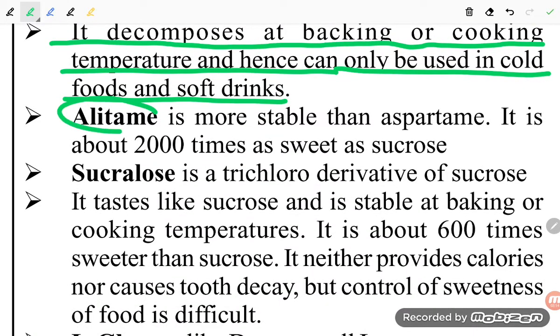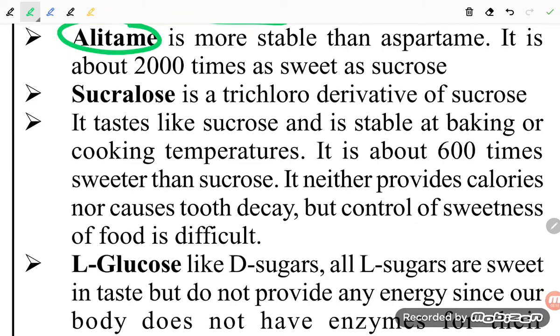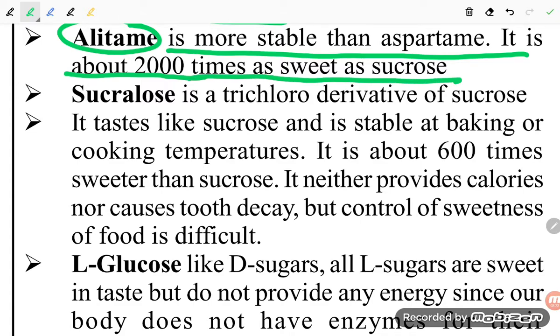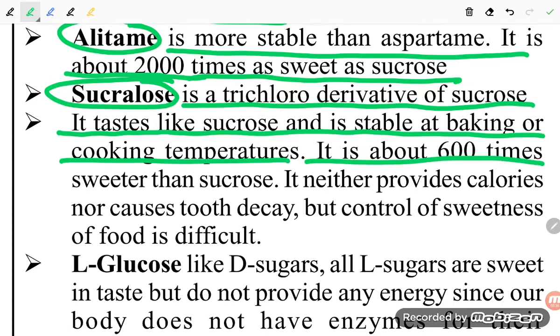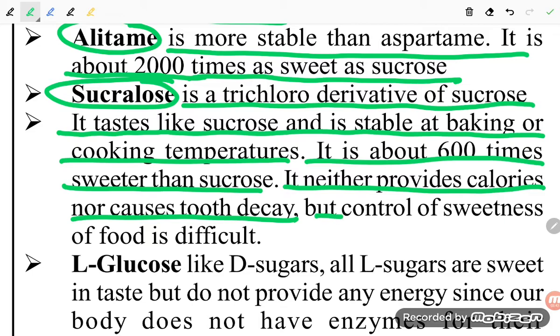Next one is alitame. Alitame is more stable than aspartame. It is about 2000 times as sweet as sucrose. Next one is sucralose. It is a trichloro derivative of sucrose. It tastes like sucrose and is stable at cooking temperature. It is about 600 times sweeter than sucrose. It neither provides calories nor causes tooth decay, but control of sweetness of the food is difficult.